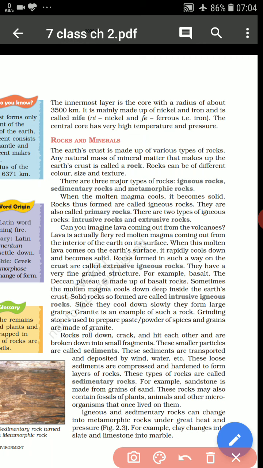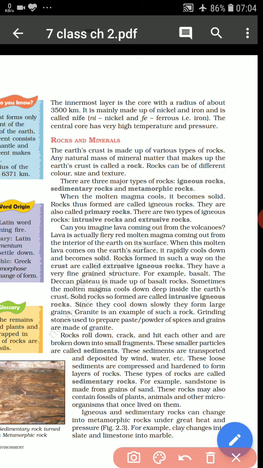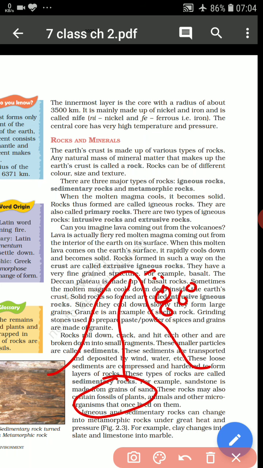Now let's see how sedimentary rocks are formed. Sedimentary rocks are the second rock in the rock cycle. For example, there is a mountain, and here magma is there. When it comes down, the igneous rocks are formed, and when this igneous rock rolls down, it breaks into small pieces, small granules, and they form a layer.